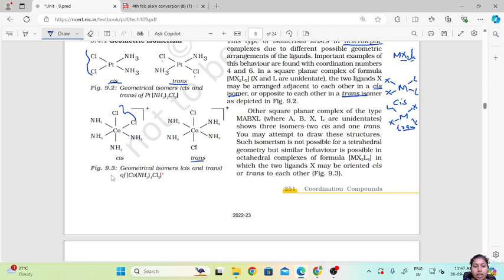Such isomerism is not possible for tetrahedral geometry, but similar behavior is possible in octahedral complexes. So cis and trans or geometric isomerism is seen in square planar and octahedral structures, in which the two ligands X may be oriented cis or trans to each other.